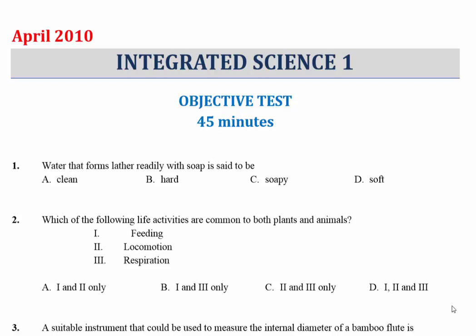We want to solve these questions with you, so all that you need is your pen, your paper, and of course your past question on integrated science.